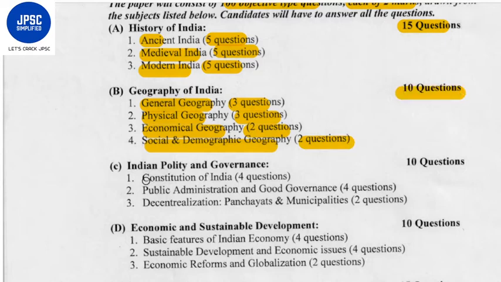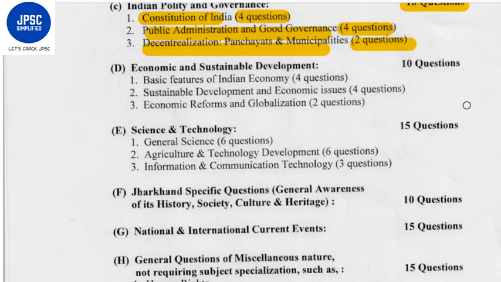The polity and governance section will consist of 10 questions. Constitution of India will comprise 4 questions. Public administration and good governance, 4 questions. Decentralization, panchayat and municipality, 2 questions. Economic and sustainable development will consist of 10 questions. Basic features of Indian economy, 4 questions. Sustainable development and economic issues, 4 questions. Economic reforms and globalization, 2 questions.